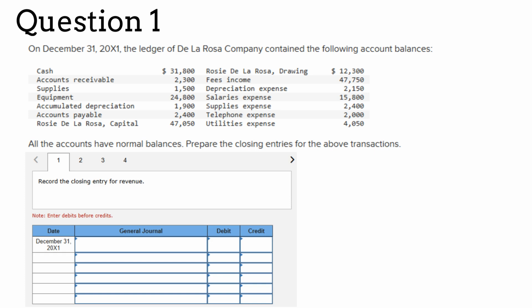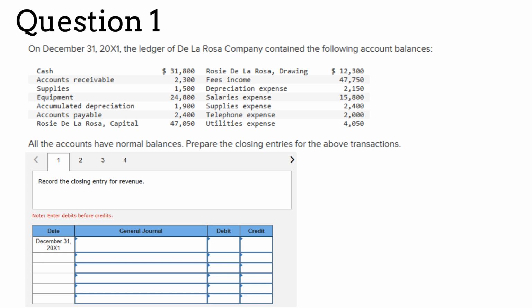Let's start with question 1 and De La Rosa Company. Your task is to record the 4 closing entries in the general journal. Closing entries reset the temporary accounts in the general ledger so that a new accounting period can begin to track those temporary accounts, which include all income statement accounts as well as the drawing account.